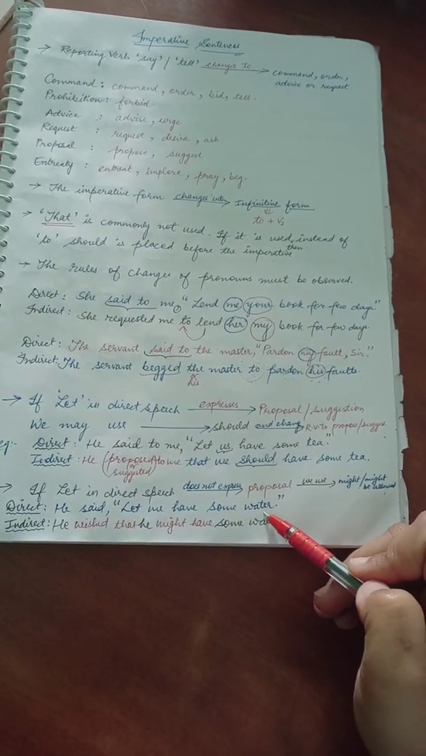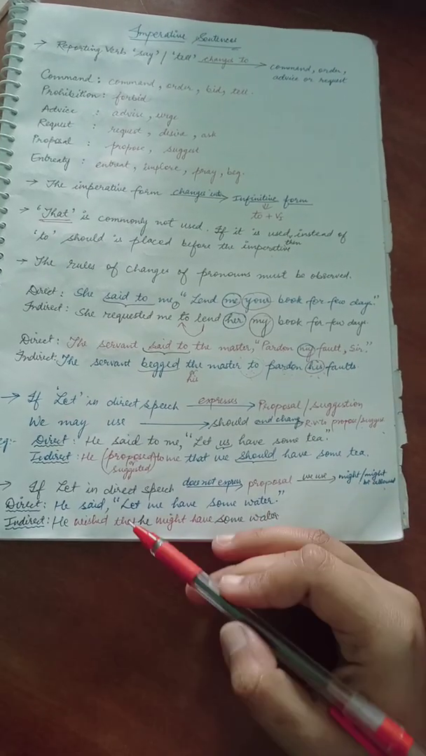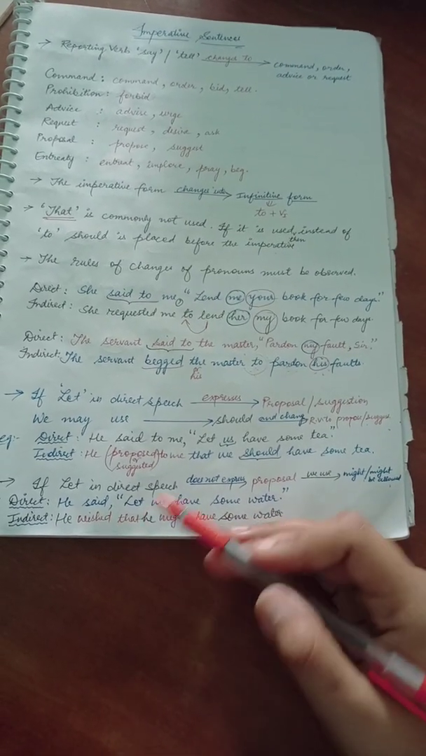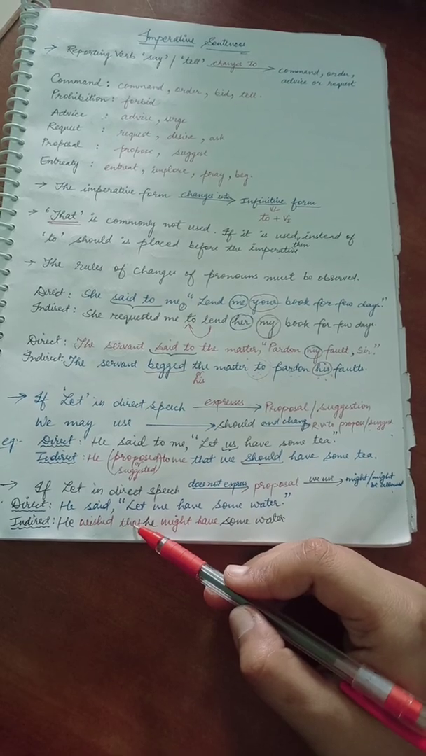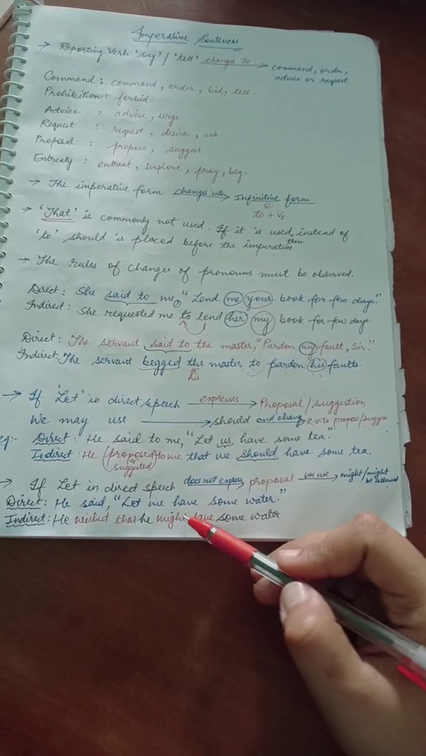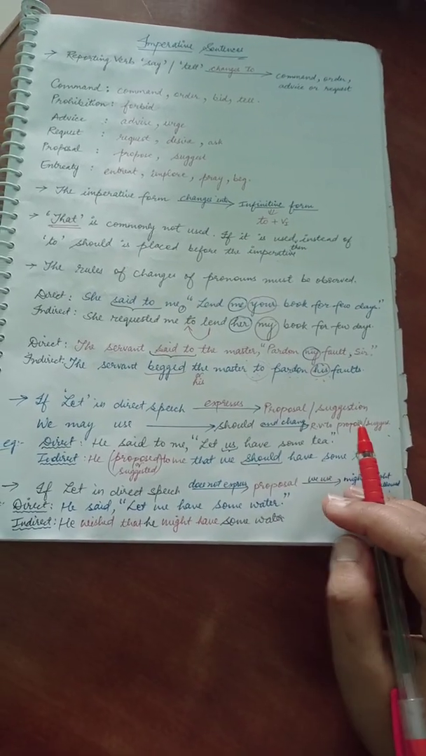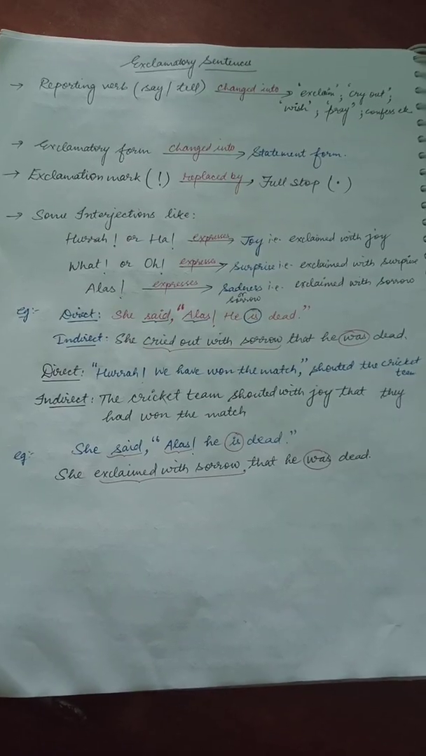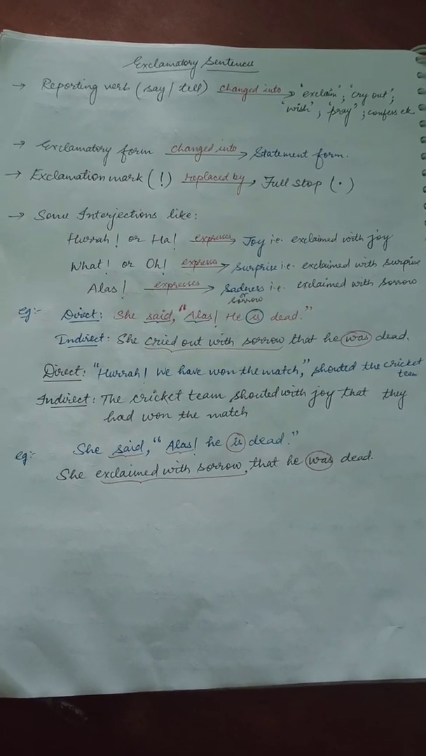Okay, I want some water. So he wished means it is his wish, he wished that he might have some water. Understood? Now let's talk about exclamatory sentences, the changes of exclamatory sentences in our narration.